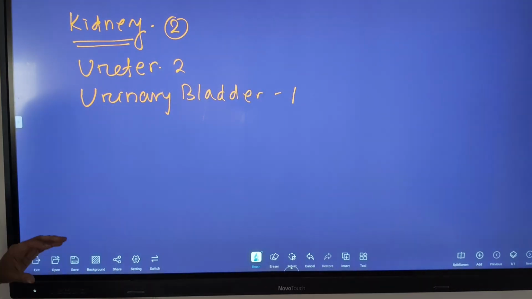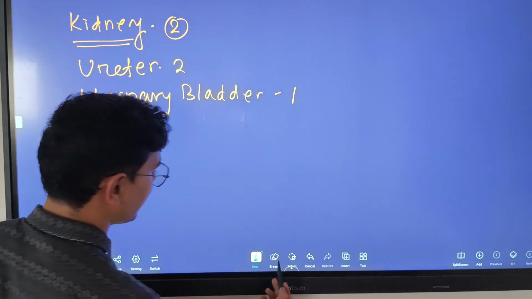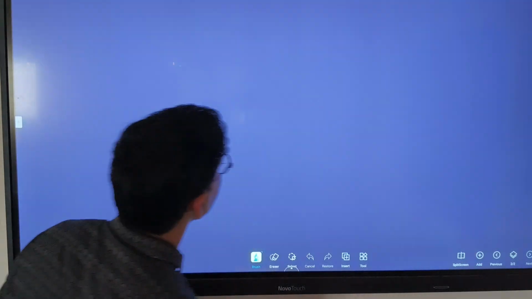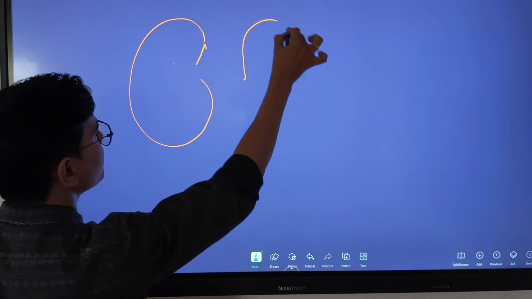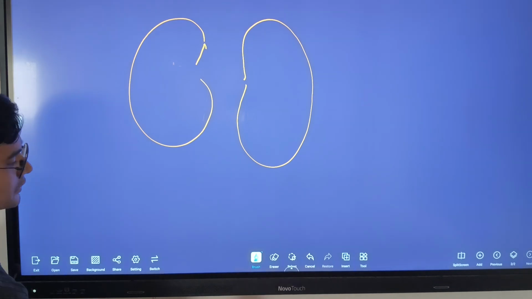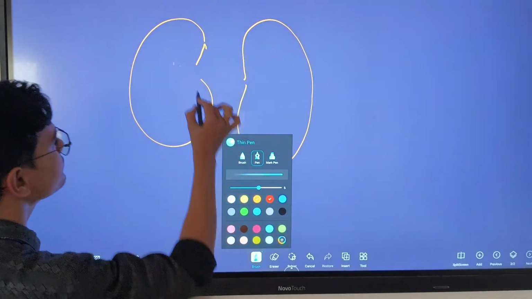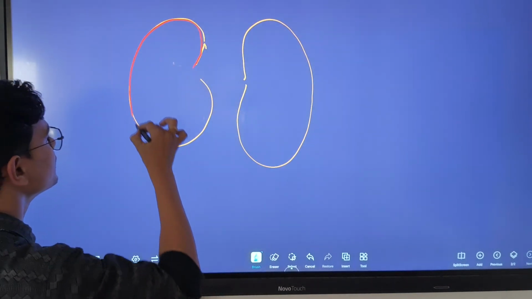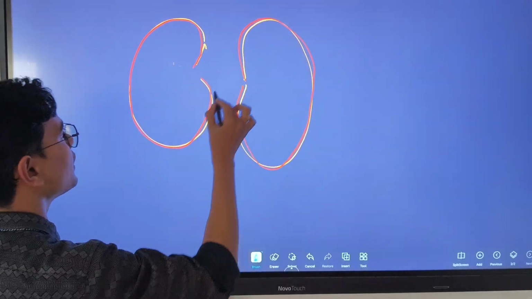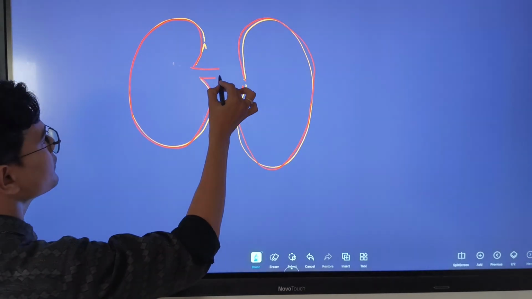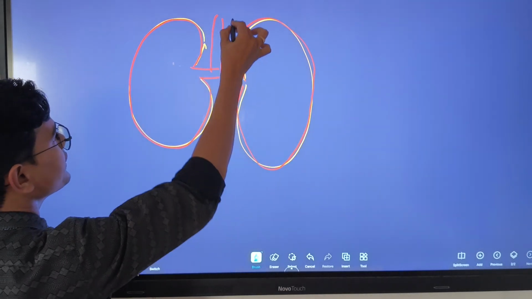Now we discuss the excretory system. First we discuss the diagram, the structure of the kidney. See the structure of the bean-shaped kidney, with arteries and veins.